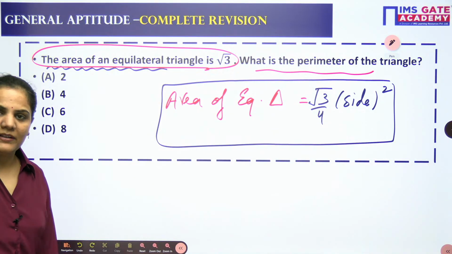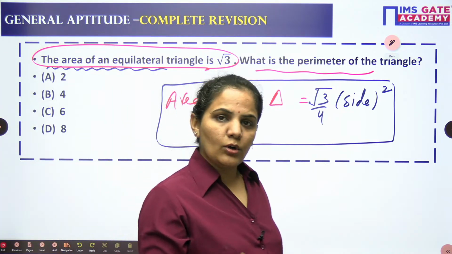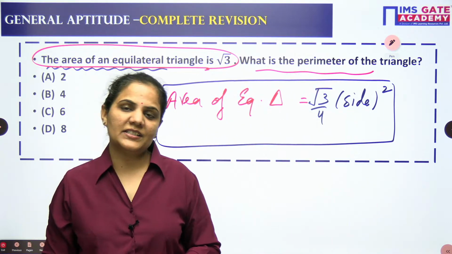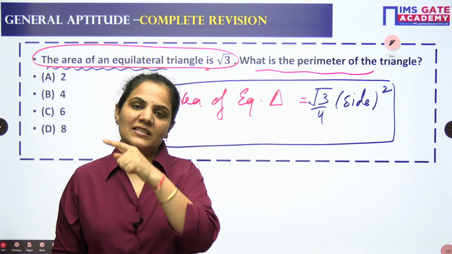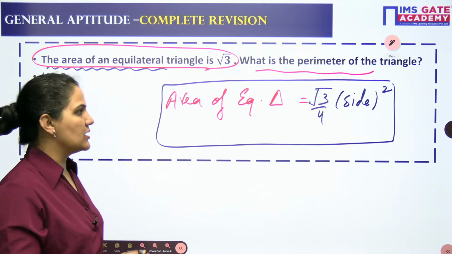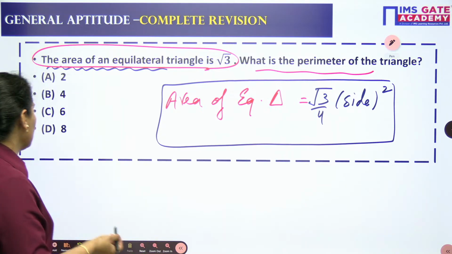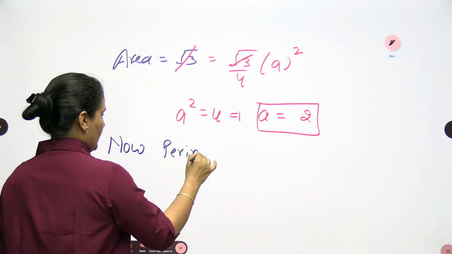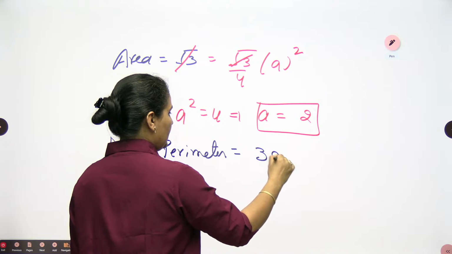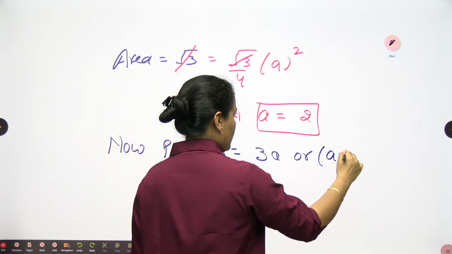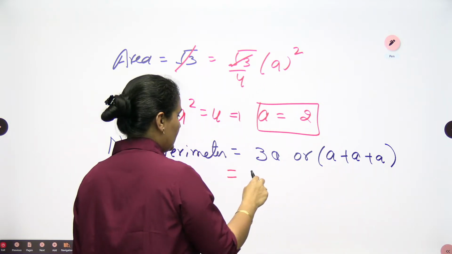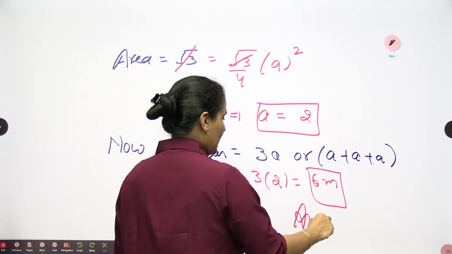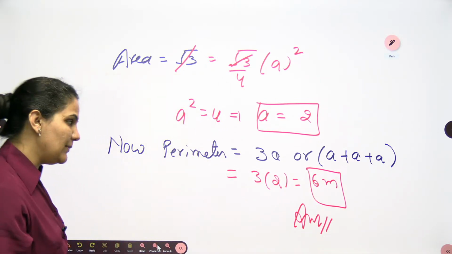You are looking for the perimeter. Perimeter is what? The sum of all the sides is called the perimeter. When you are talking about the perimeter of the triangle, which is an equilateral triangle, the perimeter will be A plus A plus A, because all the sides are equal in this case. Or you can write down directly 3 into A. We have options also. So now the perimeter will be 3 into A, or A plus A plus A. When you solve it, it will be 3 into 2, which is 6 meter. So your area is given and your perimeter will be 6 meter.